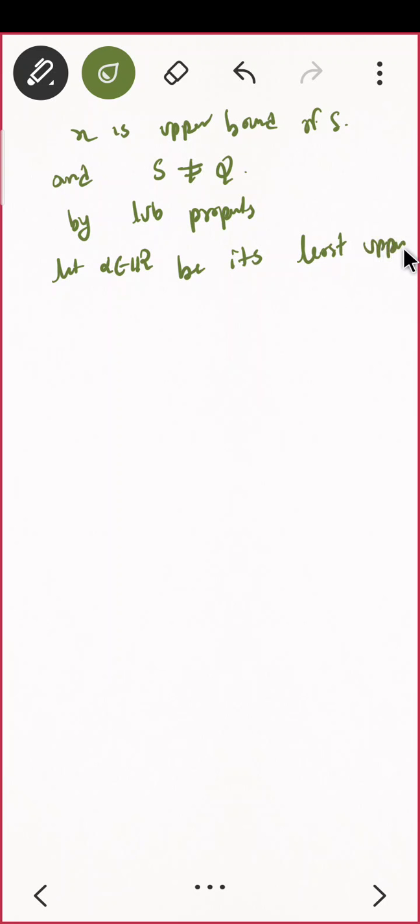By the LUB property, LUB exists, no? By the LUB property, let alpha belong to R be its least upper bound of S. Correct? Yes.